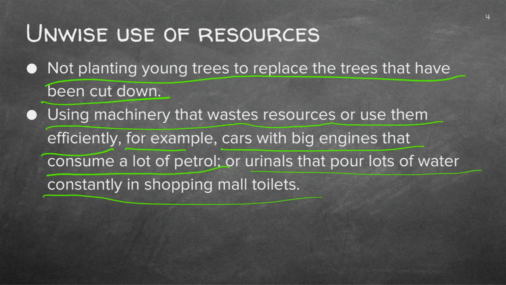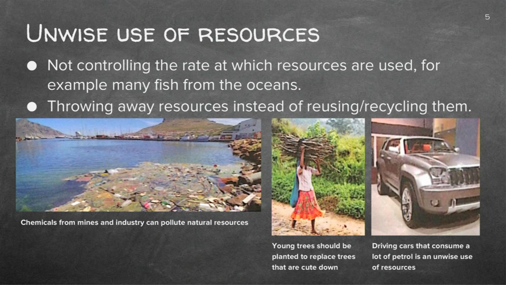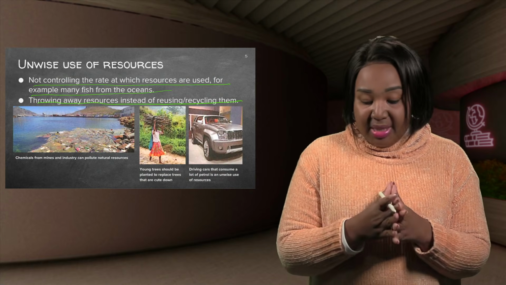So these are some of the ways in which we are wasting resources. Not controlling the rate at which resources are used, for example, catching many fish from the oceans. And throwing away resources instead of reusing and recycling, because there are some resources which can be recycled and reused.